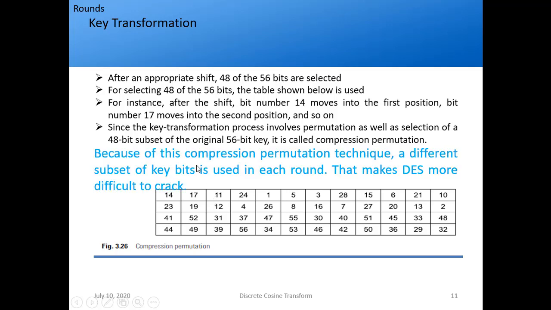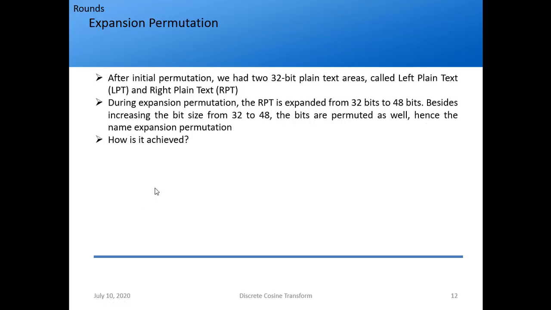Now, if you think about it, because of this compression permutation technique, a different subset of key bits is used in each round. We are talking about one round, and this will be done for 16 different rounds. That makes DES more difficult to crack. As I said from the start, you can imagine the complexity of the algorithm.